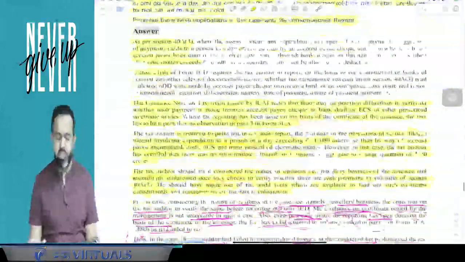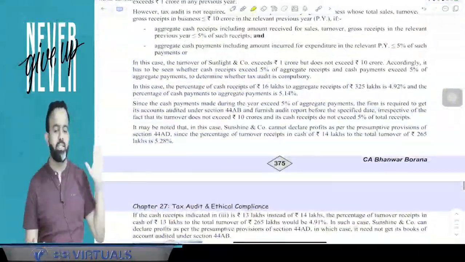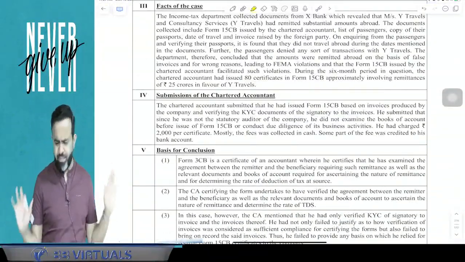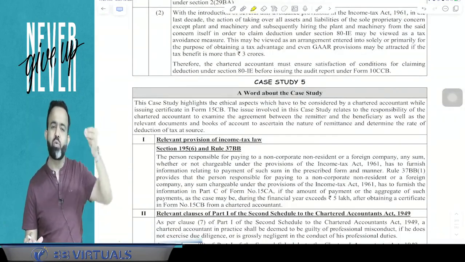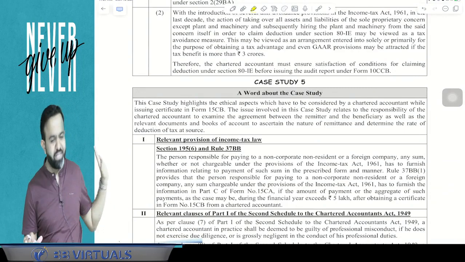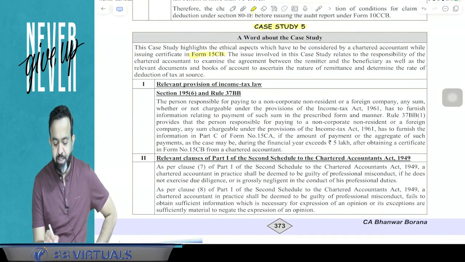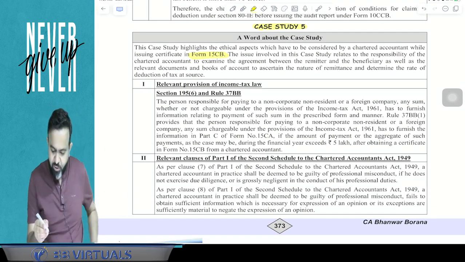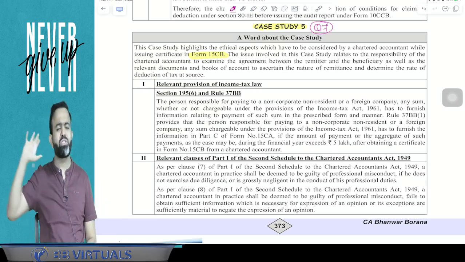Now guys, along with these 7 questions, ICAI has given 5 case studies also. But guys, these case studies are very simple. You have to do these case studies, and 2 case studies we already discussed through the question and answer. One is this case study number 5. This is related to form number 15CB only, just like the last question number 7. So case study number 5 is similar to question number 7, meaning the same as question number 7.